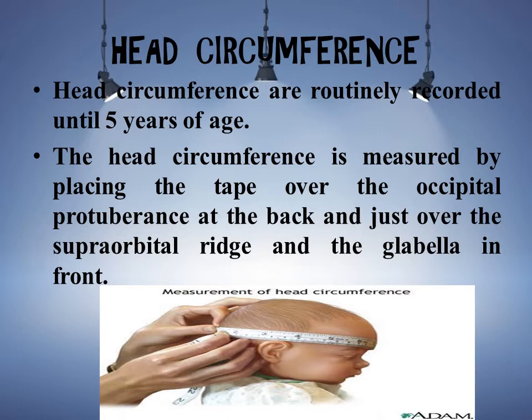So here is a pictorial graph you may see that shows how you can measure the head circumference. The tape is placed over the occipital protuberance at the back side, just over the supraorbital ridge and the glabella at the front side.